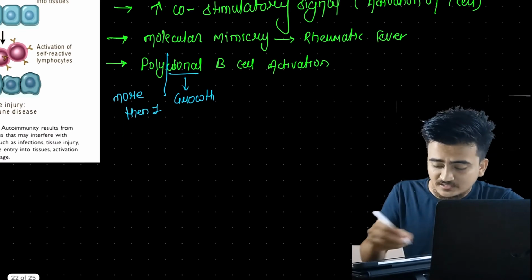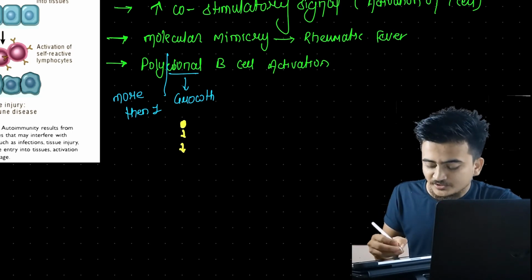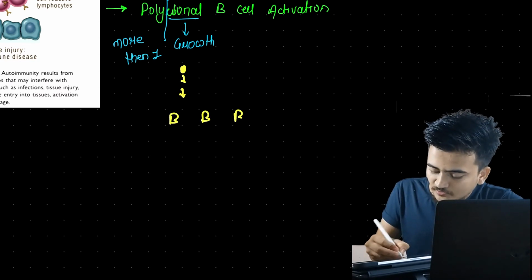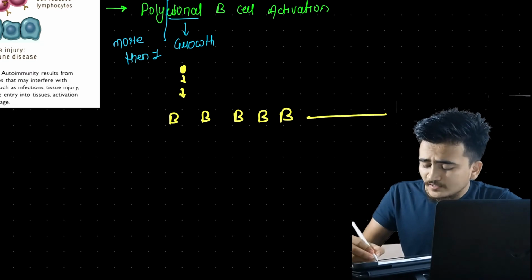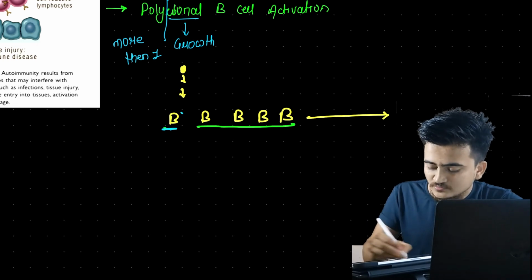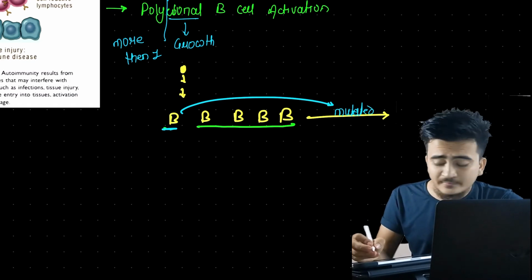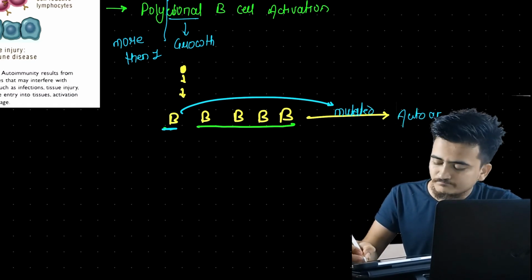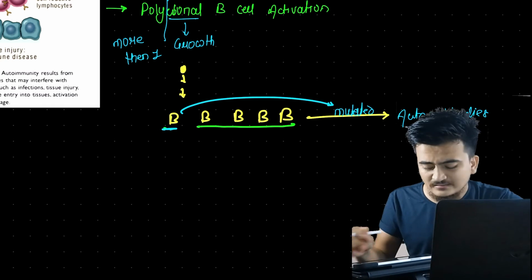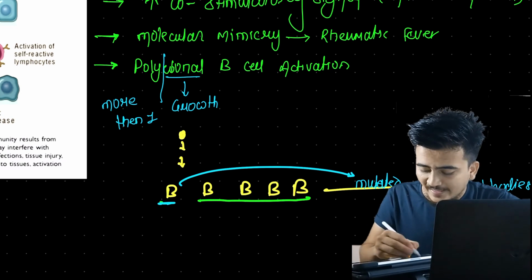Now what happens here is, when certain antigen enters our body, there will be stimulation of a lot of B cells. If any one of these B cells gets mutated, if only this one gets mutated, then there will be formation of autoantibodies, and they will eventually kill all other B cells. This is what happens from infection. Infection can lead to polyclonal B cell activation.